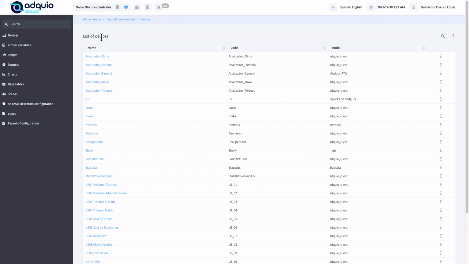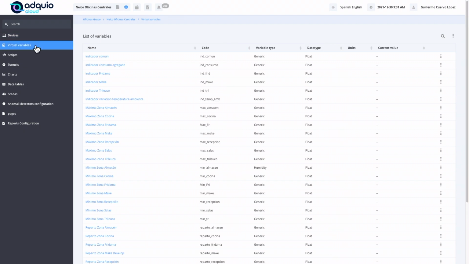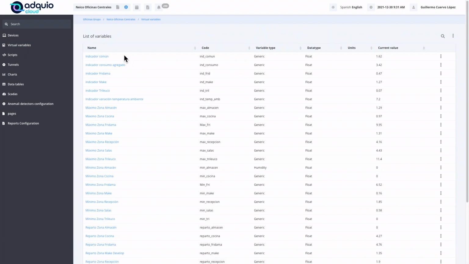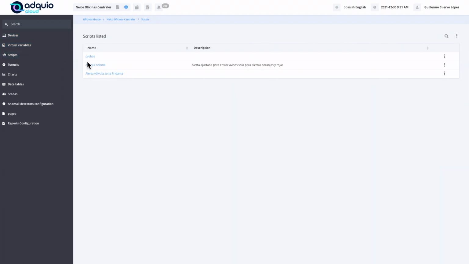Devices are all the devices with which we are working on the web platform, and that are imported directly from the Adquio of the facilities. Virtual variables are variables that do not arrive from the devices, but that we have created using the variables that do arrive from the devices, and making calculations on them. Scripts is something quite curious on the cloud platform, because they are scripts that are programmed here, but are executed in the Adquio controllers of the facilities. They are normally used to generate personalized alarms when something happens that the client wants to control.